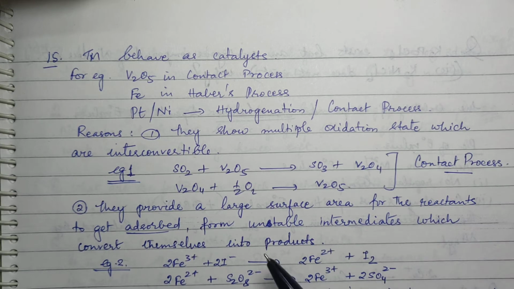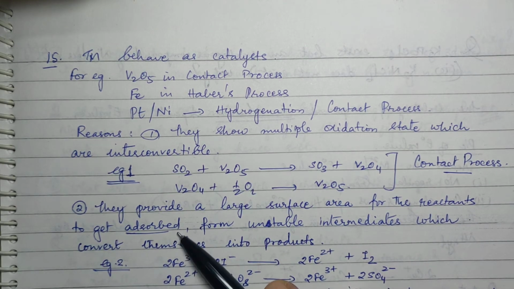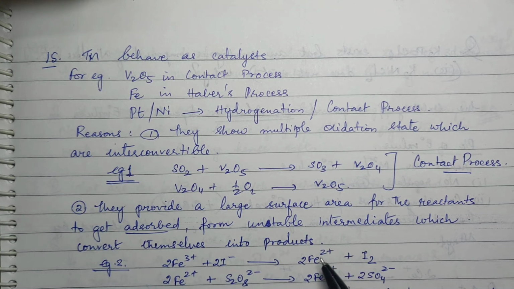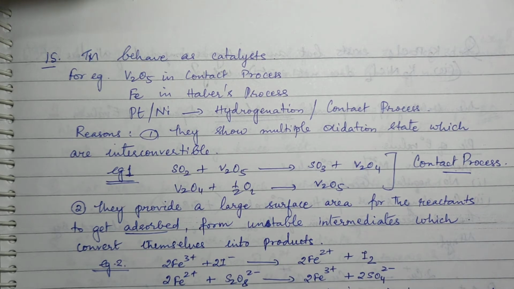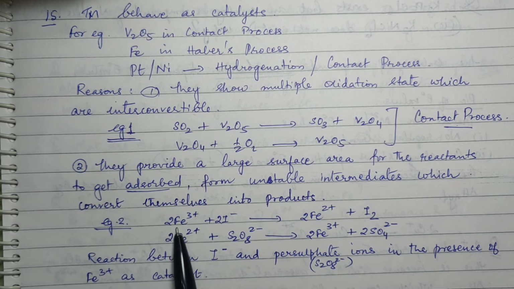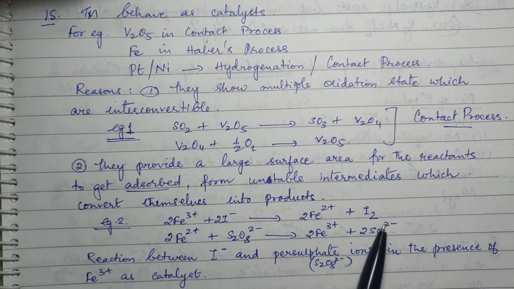Apart from that, these transition metals provide a large surface area for the reactants to get adsorbed over it, form unstable intermediates which convert themselves into products. Now for this, the example is, say you take Fe3+ with I- giving you Fe2+ and I2.